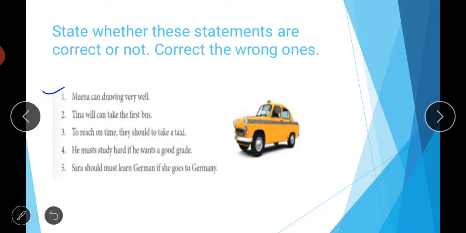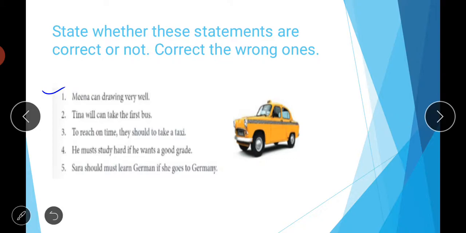It means we are talking about the ability of Meena to draw very well. So there is nothing to do with the ing form of the verb. We will simply use the base form of the verb, which is draw. So "Meena can draw very well" is the right form of sentence number 1.